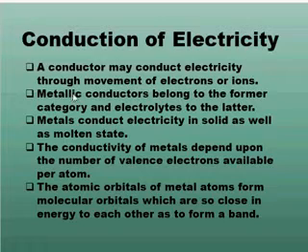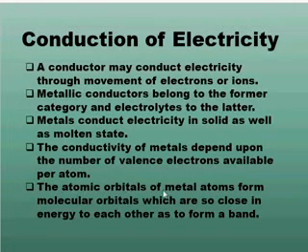It means metallic conductors conduct electricity through the movement of electrons, whereas electrolytes conduct electricity through the movement of ions. Metals conduct electricity in the solid as well as in the molten state. The conductivity of metals depends upon the number of valence electrons available per atom.